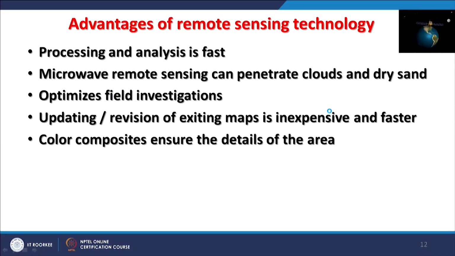But employing remote sensing data, it becomes inexpensive and faster. Color composites, because we are talking about multispectral remote sensing, can be created, and they ensure the details of the area. That means I can identify very easily the water bodies, I can identify the turbidity and pollution in water, or forest, I can identify density of forest, I can identify different species of forest,